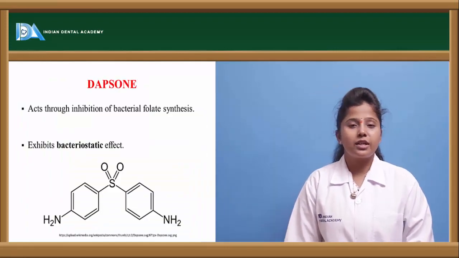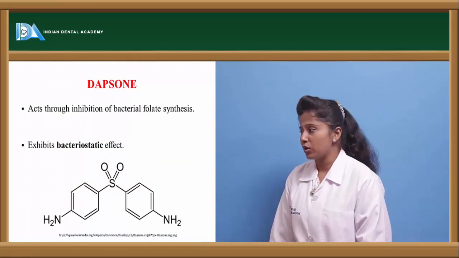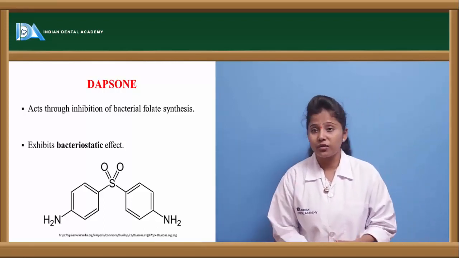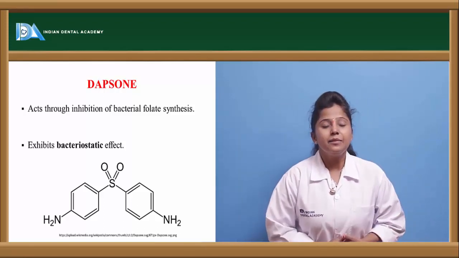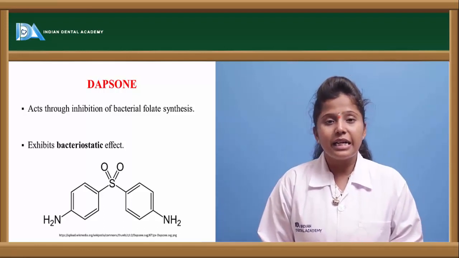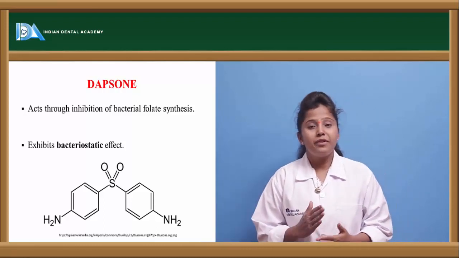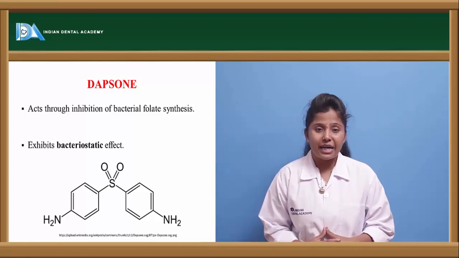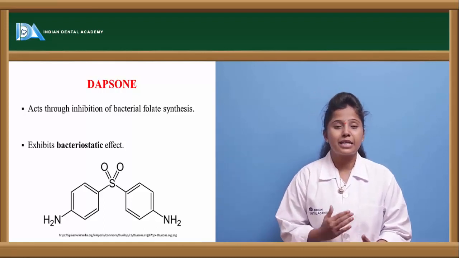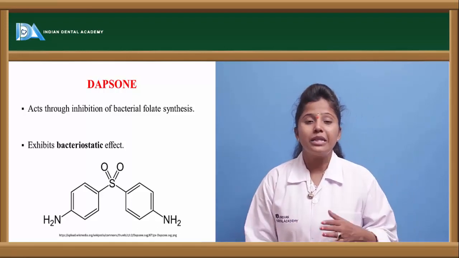So the first drug, or we can say the first-line drug used in leprosy treatment, is dapsone. The main mechanism of action of dapsone is that it inhibits bacterial folate synthesis. Folic acid is one of the main ingredients in cell wall synthesis and DNA synthesis of the cell. So if we inhibit folate synthesis in the bacteria, then definitely the replication of the bacteria can be inhibited, whereby the bacteria cannot spread. So this is how dapsone is acting.